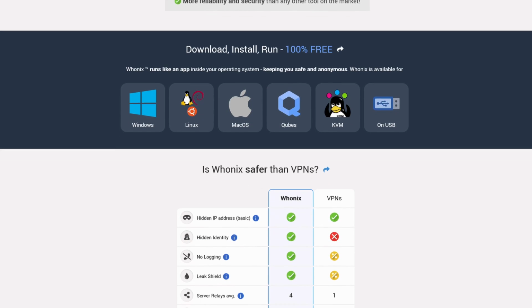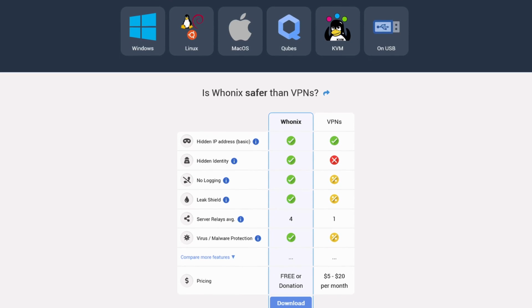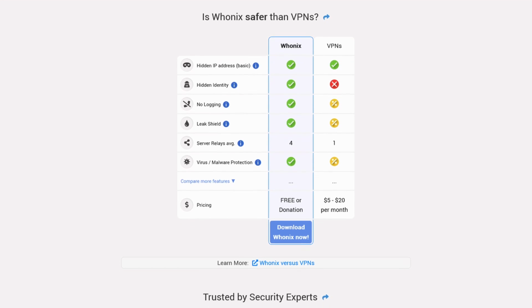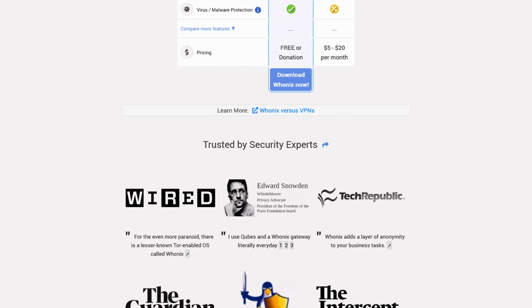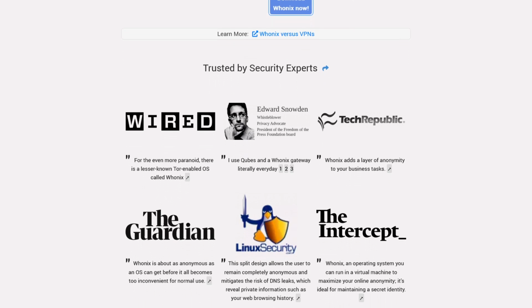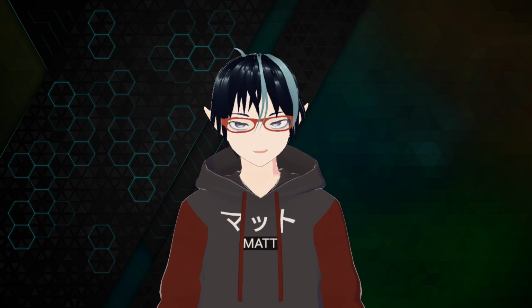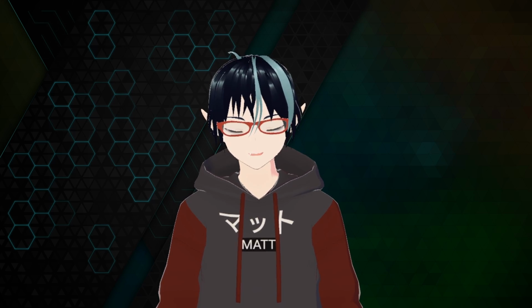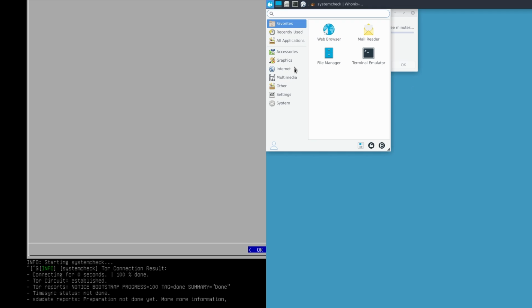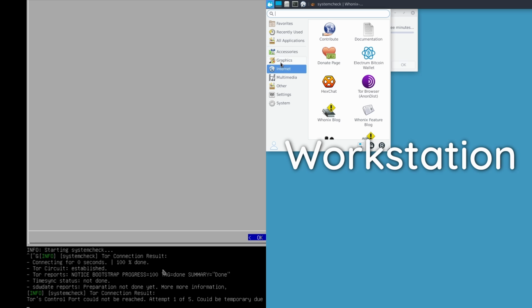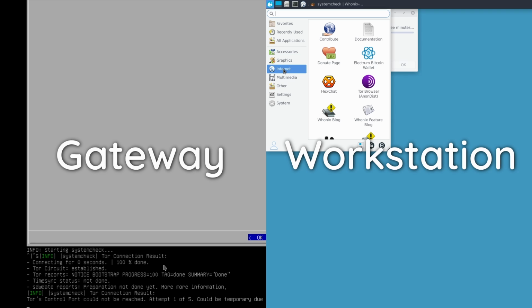Whonix is not your traditional Linux operating system. Most people install Linux on real computers or virtual machines or even servers, but Whonix exclusively works on virtual machines and nowhere else. Whonix requires that your computer supports virtual machines, but not just one virtual machine, but two: their Workstation virtual machine and their Gateway virtual machine. And you're going to need to have both of these in order to use it.